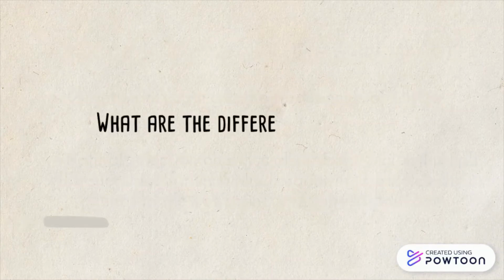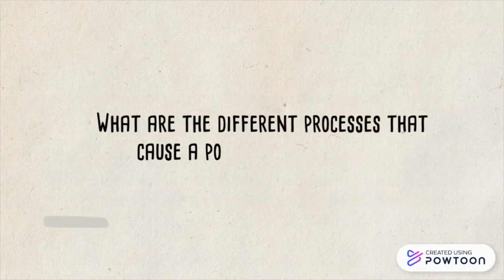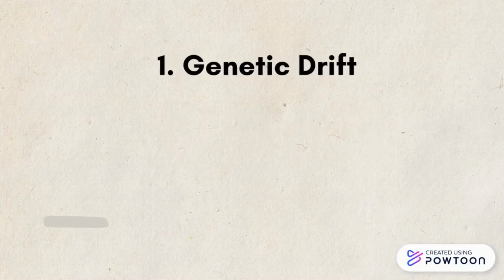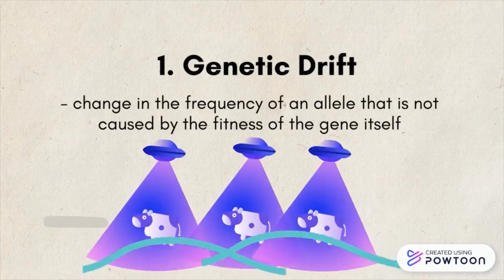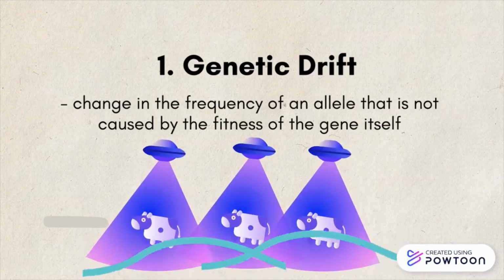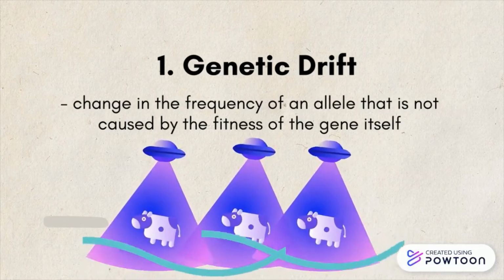What are the different processes that cause a population to evolve? One of the 4 different processes that cause a population to evolve is genetic drift, which is the change in frequency of an allele that is not caused by the fitness of the gene itself, but rather by chance. An example of this would be a flood drowning a portion of a herd of cows, leaving only the rest behind to pass on their genes.